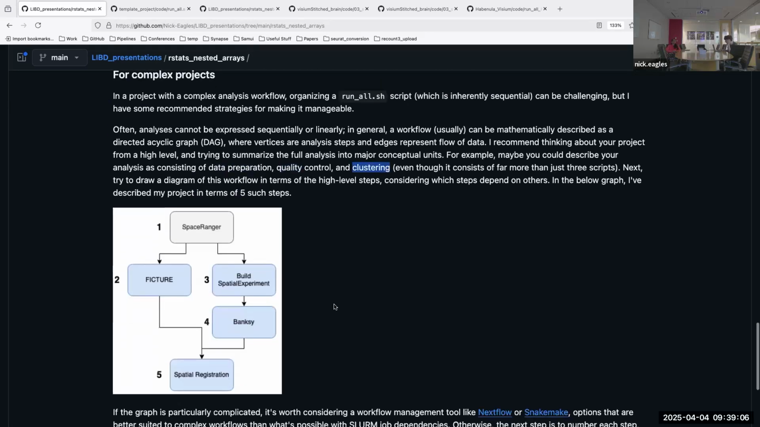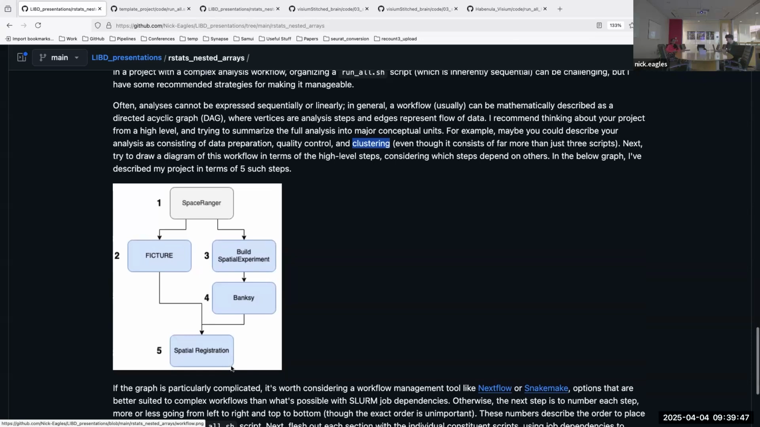So this is what worked for me in a project I was working on that actually had a lot going on, but I summarized it in terms of these steps. So this was a spatial project. We had run Space Ranger. And then there were 2 different steps that were related to clustering. And we were building a spatial experiment object along the way for one of them, and then doing some spatial registration. So this is how I summarized a project I was working on. And then once you have that in place, the next step is you can just number them. I mean, it's not a linear order, but you can just go top to bottom, left to right, 1, 2, 3, 4, 5 here.